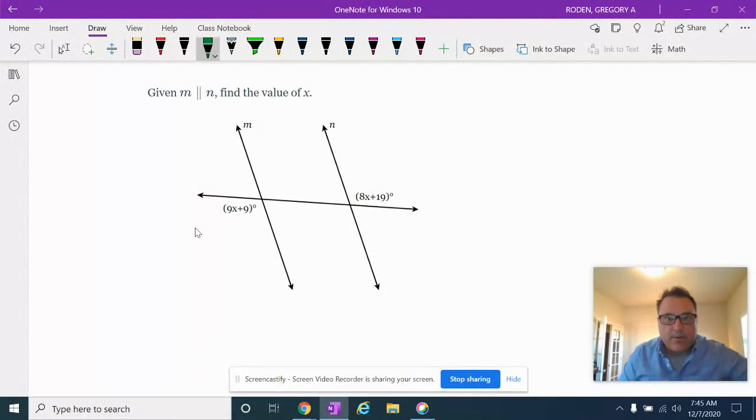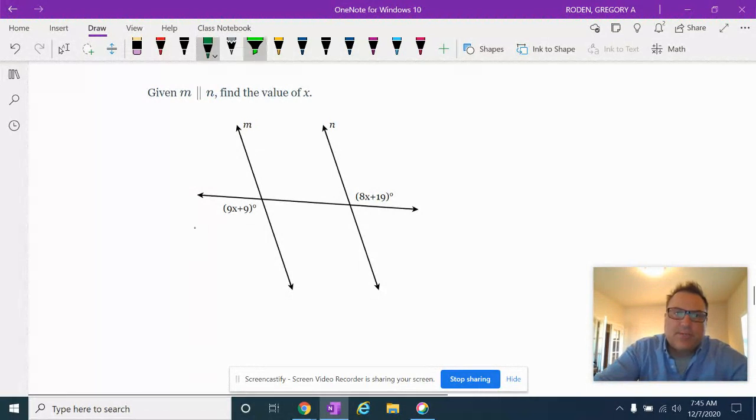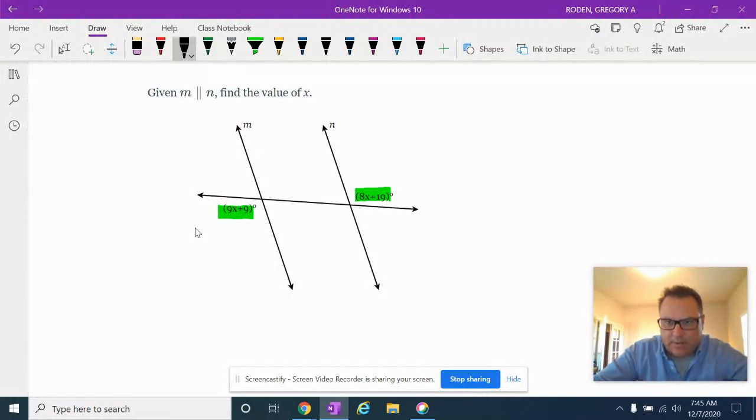Hey, I'm back. So what relationship do these two angles have? Well, we kind of talked about it earlier. These two angles are alternate exterior angles. They're not alternate interiors. They're on the exterior, on the outside of the parallel lines, but they're on the alternate sides of the transversal. If the lines are parallel, which it says they are, then the alternate exterior angles are equal or congruent. Their measures are equal.